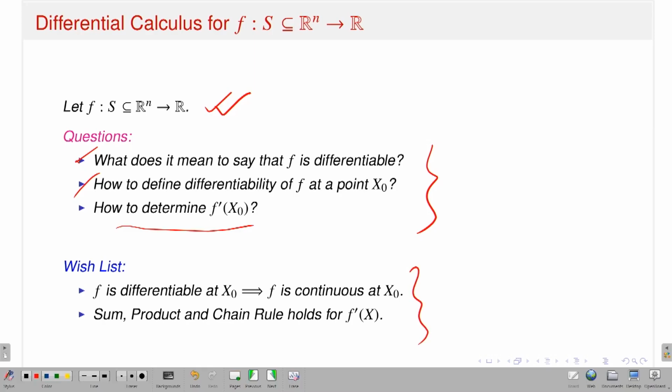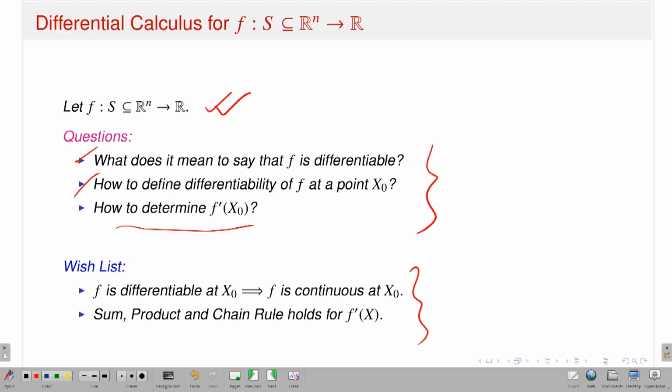Of course, if f is differentiable, we know that it should imply the continuity. It is indeed the case. And of course, if I have a sum of two differentiable functions, a product of two differentiable functions, or a composition of two differentiable functions, whether I can have those properties in that setting as well. Given functions, is the sum of two differentiable functions differentiable, is the product of two differentiable functions differentiable, or is the composition of two differentiable functions differentiable?